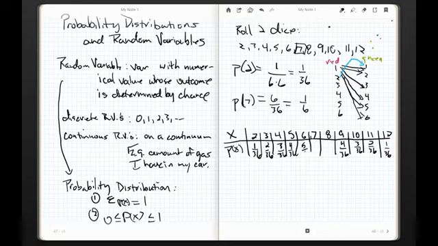Let's do 6 real quick. 1, 5, 5, 1, 4, 2, 2, 4, and a pair of 3s. So 6 is 5 out of 36, and thinking about it, 8 is also going to be 5 out of 36, and then 7 is 6 out of 36.